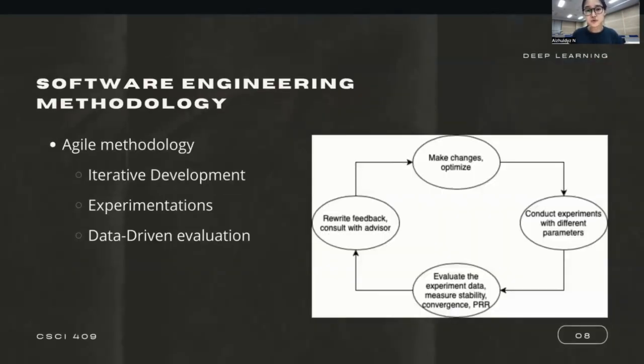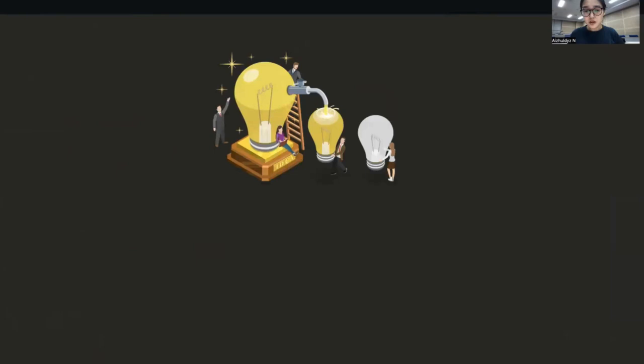For our software engineering methodology, we used the agile method because we think it was the most optimal and efficient solution for our project, as we need iterative development and experimentation. We didn't have a fixed plan, but we worked with a data-driven evaluation, where based on the given evaluation we started to work and adapt our code.